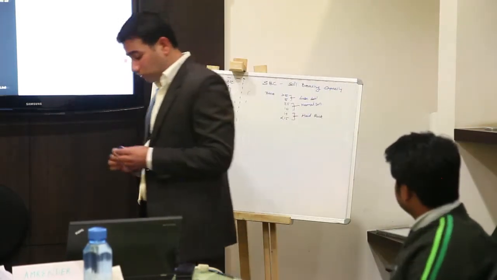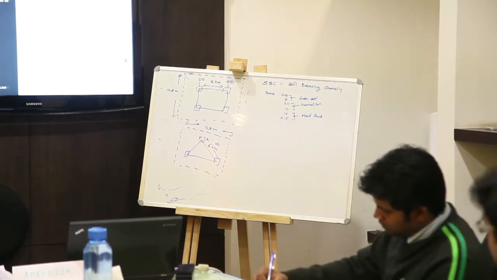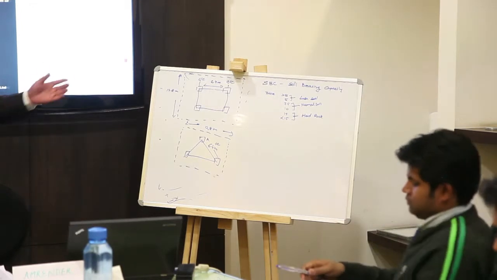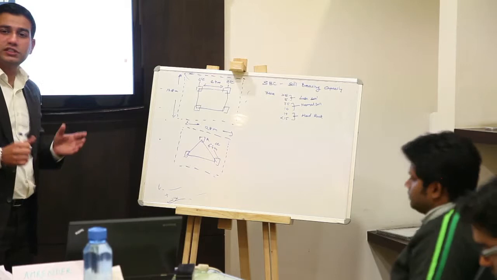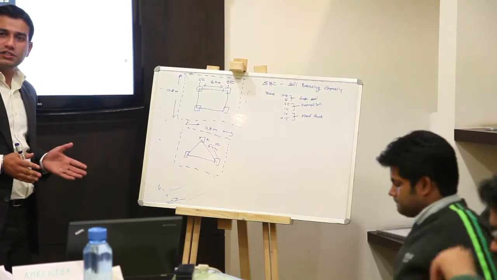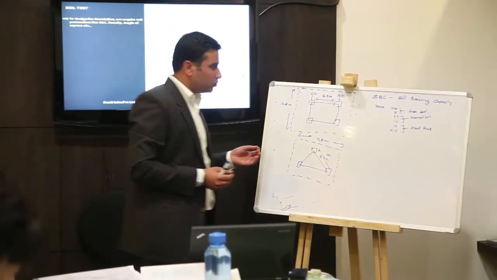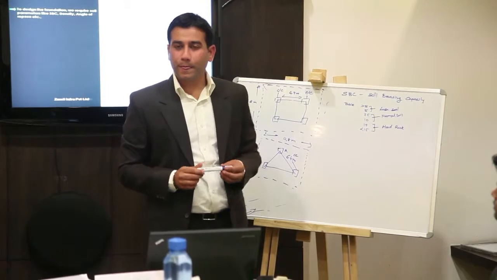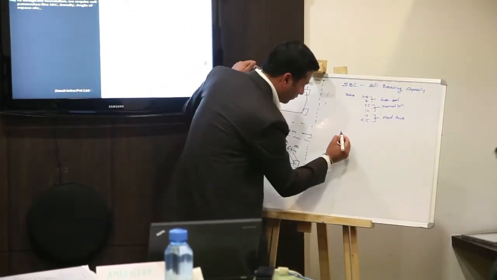According to the SBC value, the foundation drawings will be generated. If the soil bearing capacity is very low, 5 or less than 5, it means the soil is very loose. And in loose soil, what type of foundation can we use? Actually, there are 3 or 4 types of foundations.